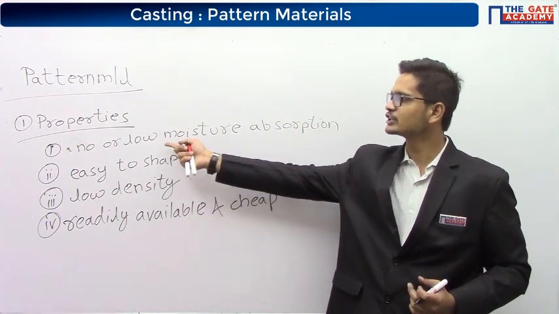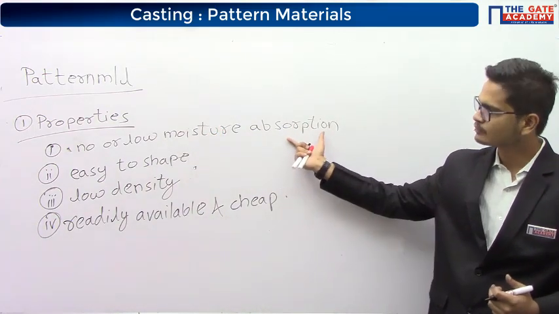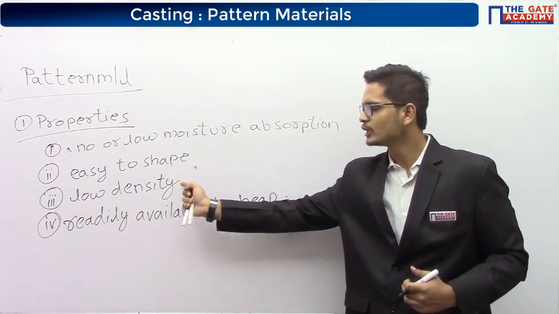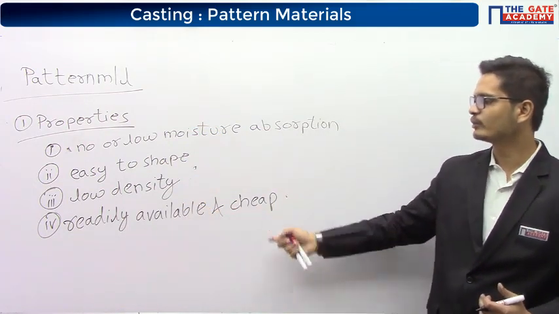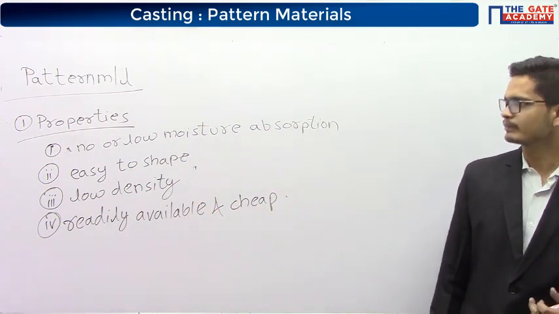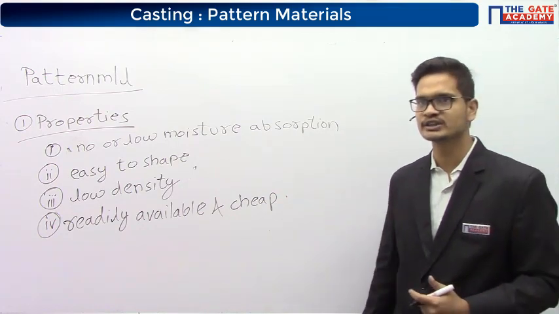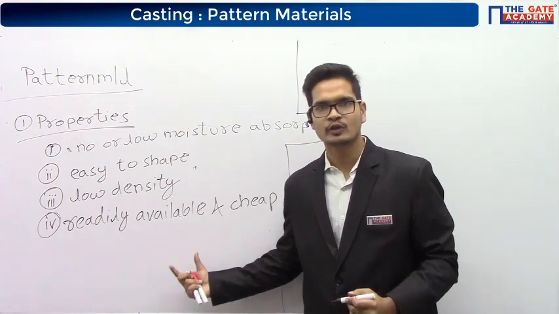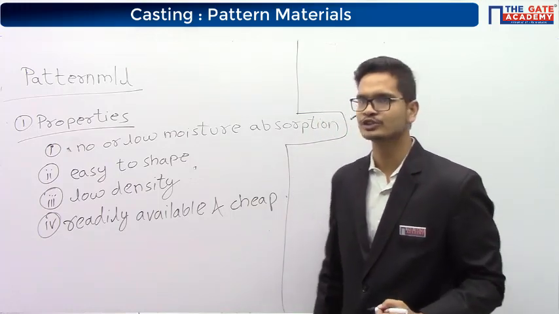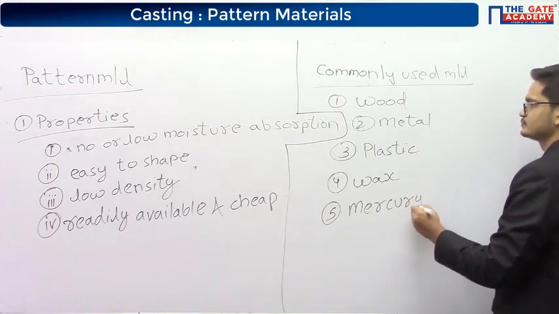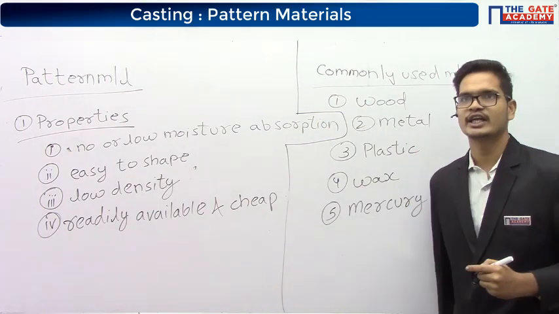So overall, the properties required are no or low moisture absorption, easy to shape, low density, readily available, and cheap. Okay. Please copy these properties. Based on these properties, the commonly used pattern materials are wood, metal, plastic, wax, and mercury.